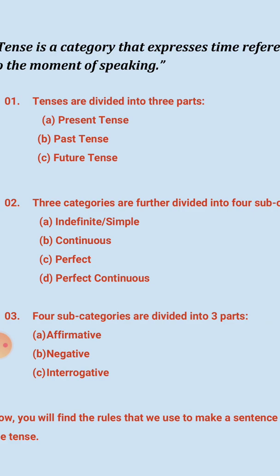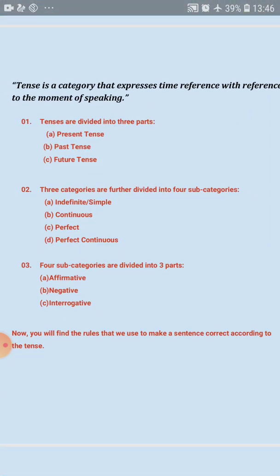So here we have learned that firstly, the tense is of three types: present, past, future. And then each of this category is subdivided into four parts: indefinite, continuous, perfect and perfect continuous. Then each of these subcategories is divided into three parts: affirmative, negative and interrogative. I think now it's clear to you how many types of tenses are there. Now you will find the rules that we use to make a sentence correct according to the tense.